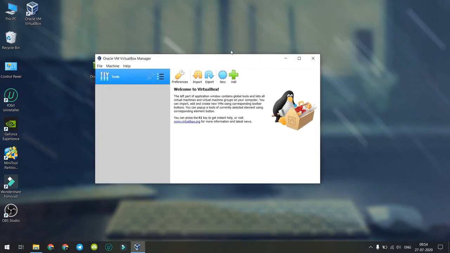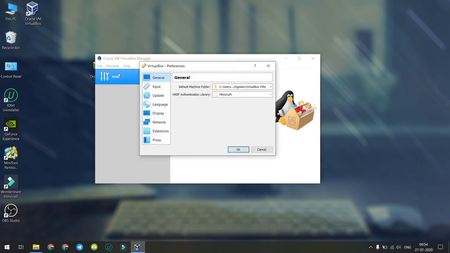Now, you have to add extension pack to VirtualBox. Click on Files and then Preferences. In Extension tab, click on the Add button and add the VirtualBox extension pack you downloaded earlier.